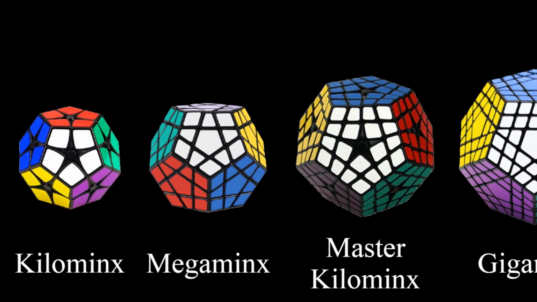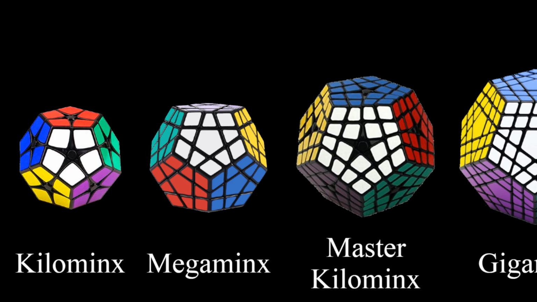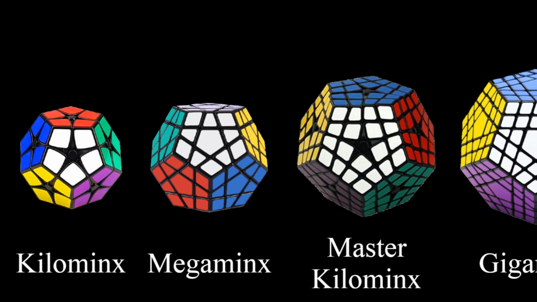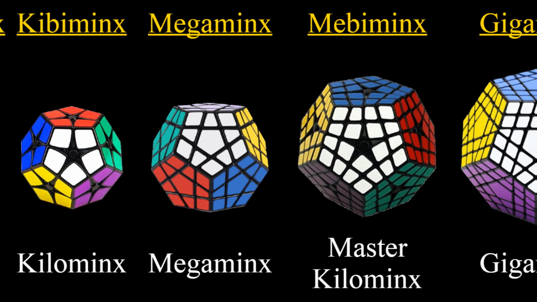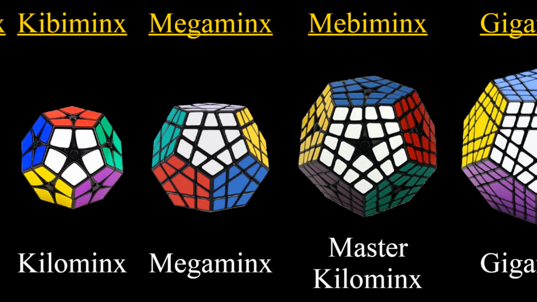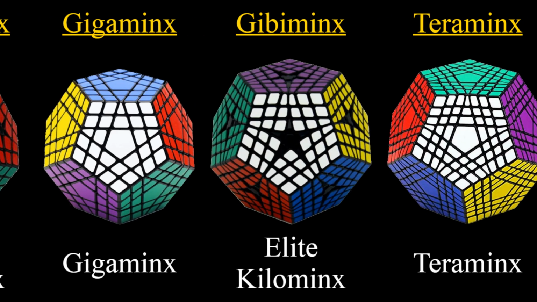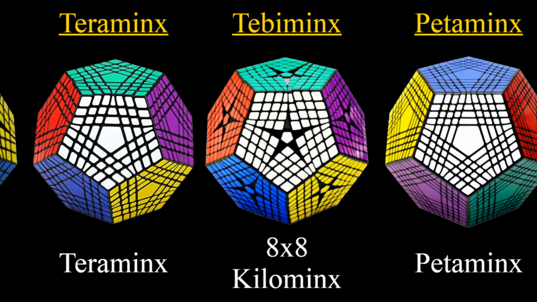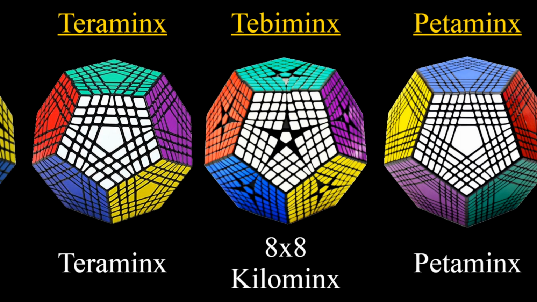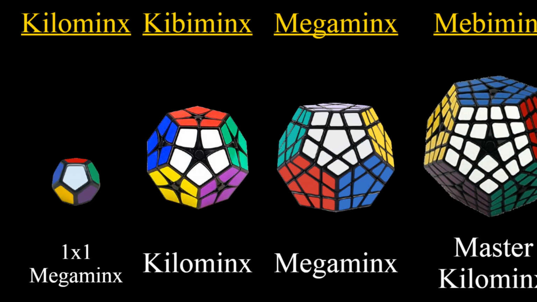Most people will agree that the system of using metric prefixes for the odd-layered minxes is a good system and makes sense, and I agree with that. The even-layered minxes, however, we need to talk about those. Luckily, there has already been a solution that a lot of people have been suggesting, using binary prefixes for the even-layered minxes. So the 2x2 one gets called the kibiminx, 4-layered is the mebiminx, 6 gibiminx, 8 tebiminx, and so on. Thanks to this, the name kilominx can be returned to its rightful owner.